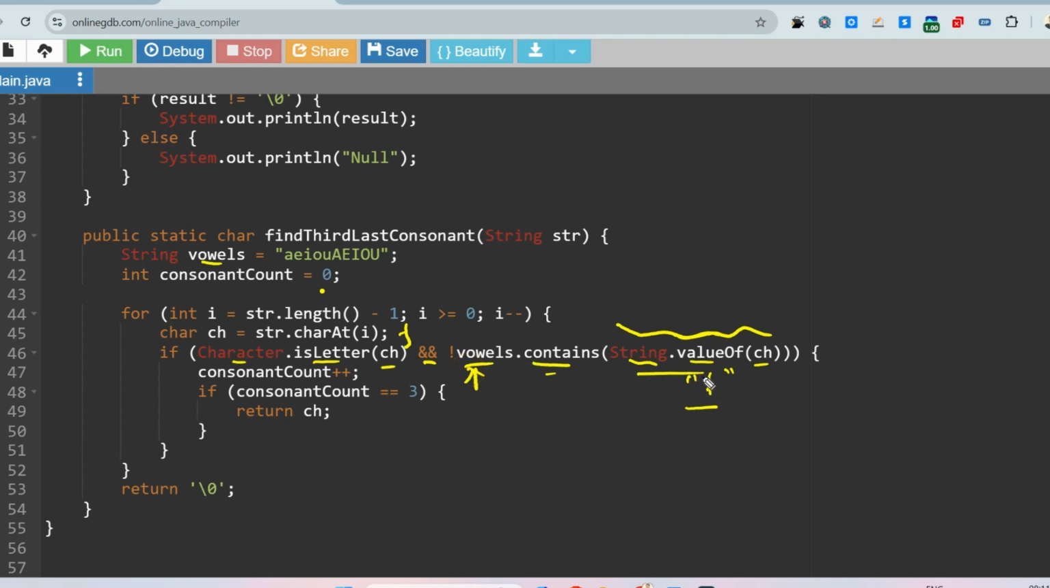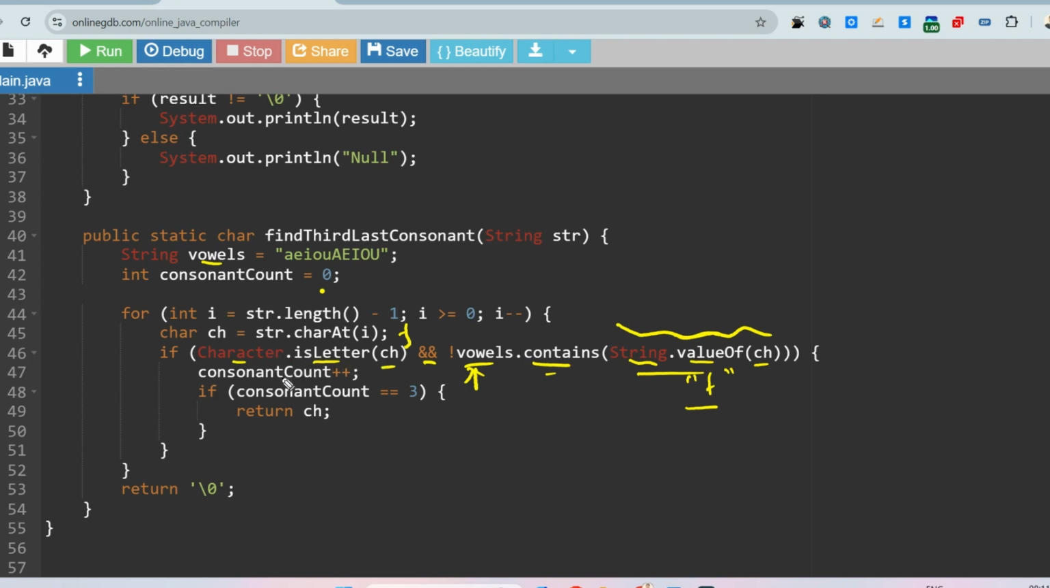If yes, then it will return true. If not, then it will return false. Simple. So vowels.contains(f): no, so this is false. Okay, sorry, this is false, but before that there is a not sign, so it becomes true. So we have to go inside the if block. We are getting that this is not a vowel, and it is a character also.